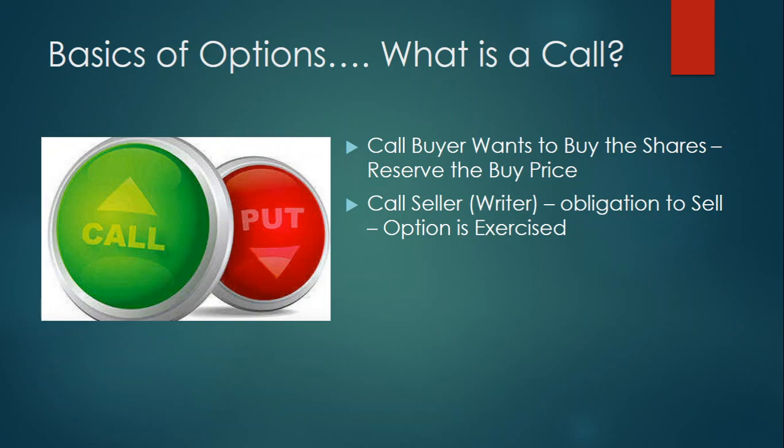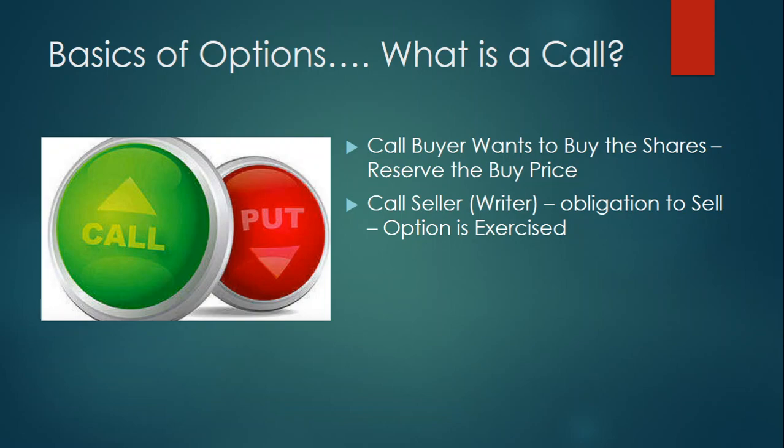And the call seller is someone who has an obligation to sell if the call buyer wishes to buy. That is, if he chooses to buy, the call seller has to sell. He doesn't have an option, he has an obligation. The call buyer has an option. He doesn't have the money today, he will have the money 1 month later. So hence what he did is he has reserved the price at which he wants to buy the share.